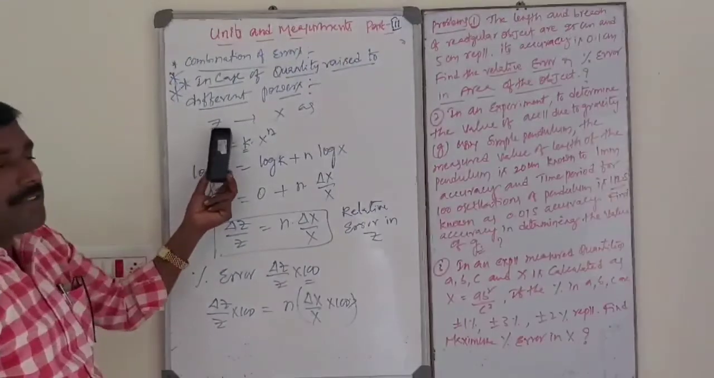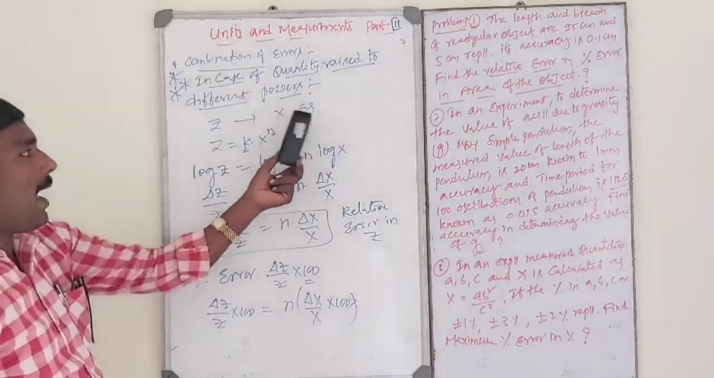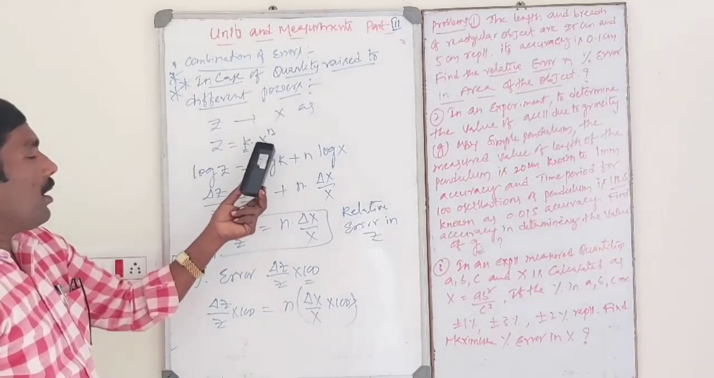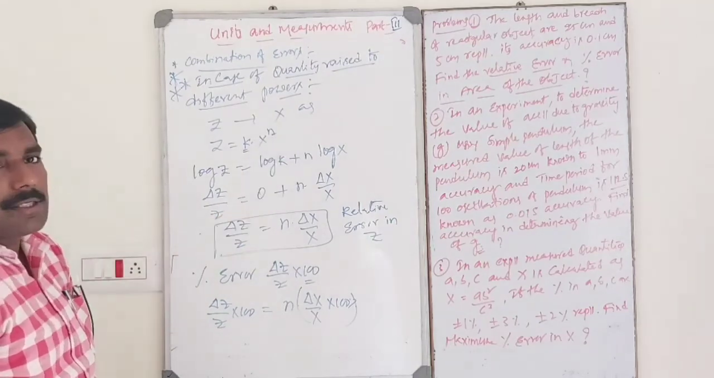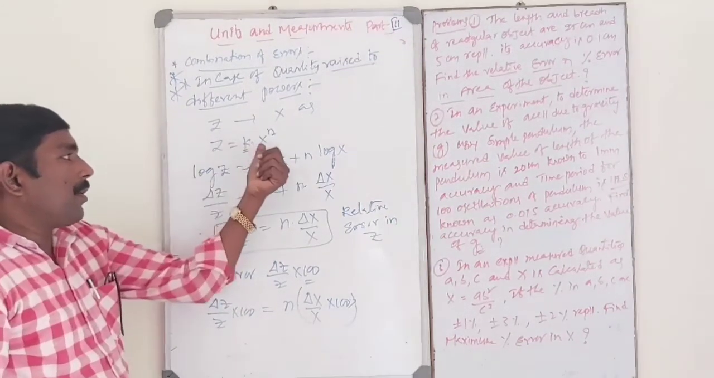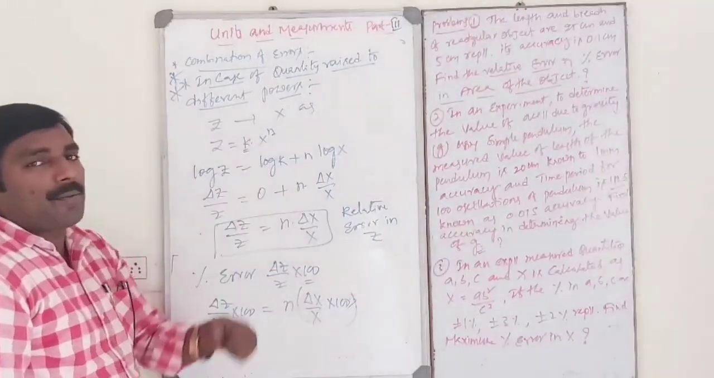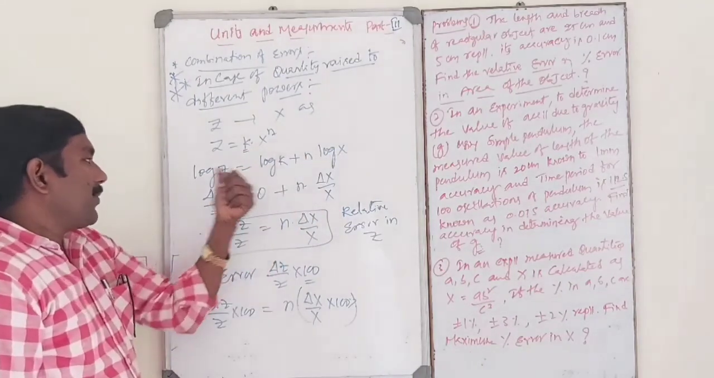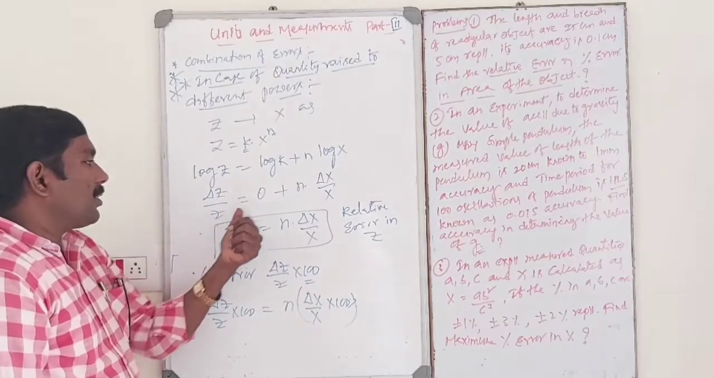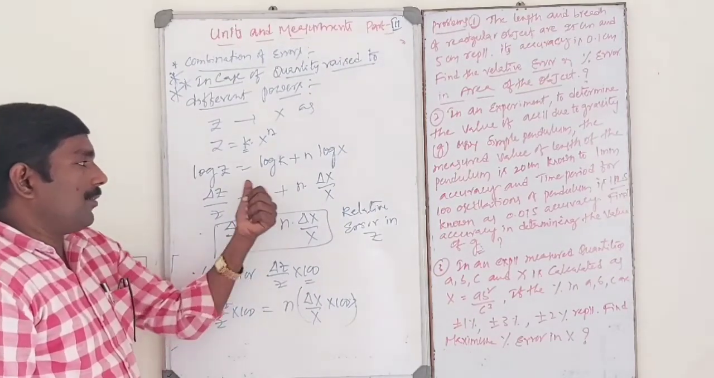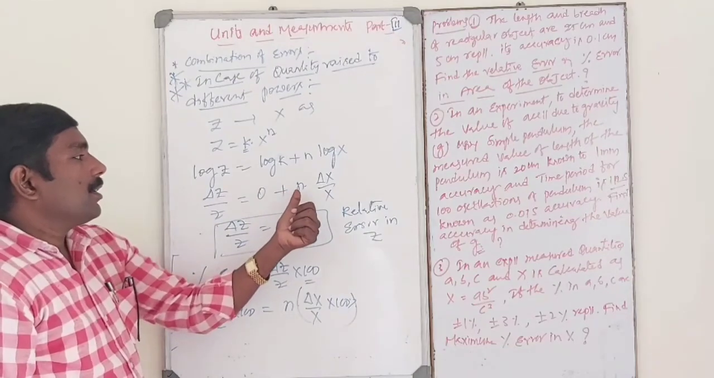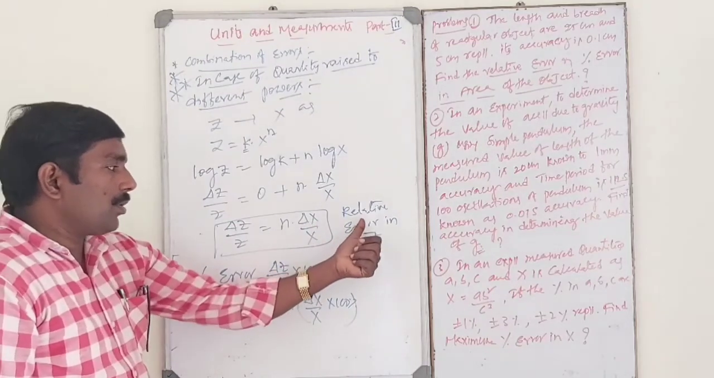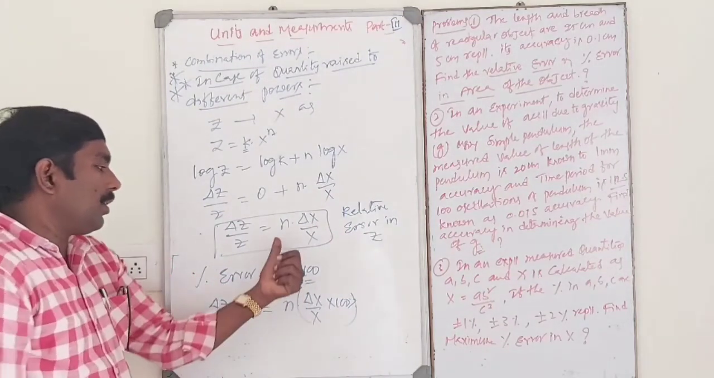So z is the physical quantity that depends upon x as z is equal to k x to the power of n, where n is the real number or power of x. K is the proportionality constant. Taking logarithm on both sides, log z is equal to log k plus n log x, and differentiating, delta z by z is equal to 0, since the differentiation of a constant is 0, plus n into delta x by x. So delta z by z is equal to n into delta x by x, the maximum possible relative error in z.